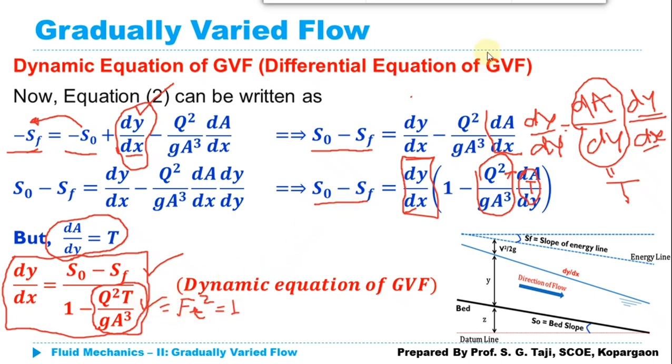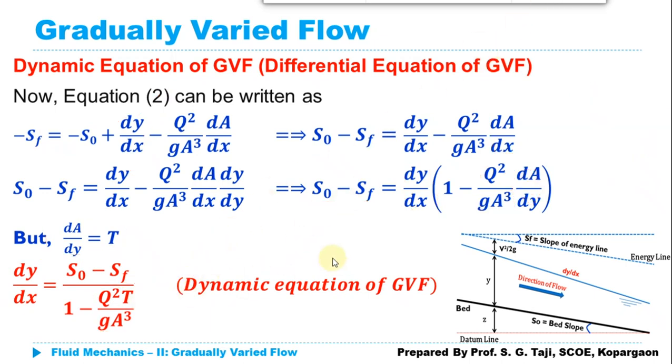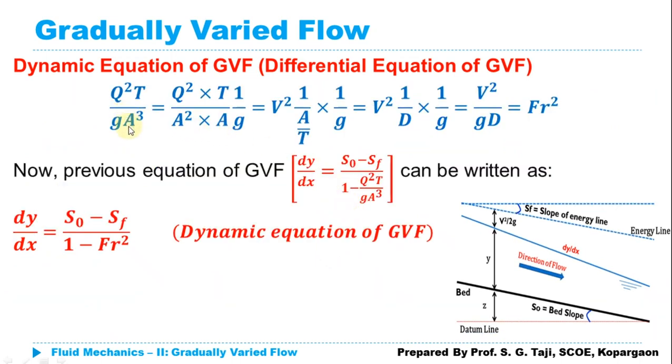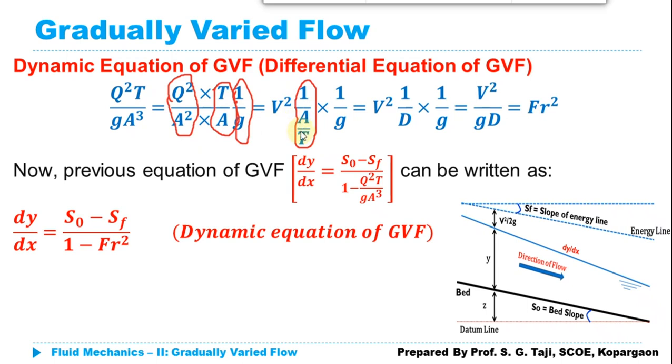So we will just see how this Q squared T upon g A cubed can be replaced with the Froude number. We will just revise our previous discussion here. This term Q squared upon g A cubed can be written as Q squared upon A squared, multiplied by T divided by A, multiplied by 1 upon g. So I can write this T upon A as 1 upon A upon T. So I am just doing some adjustment. This Q squared upon A squared can be replaced with V squared, 1 upon A divided by T. Now A upon T is the hydraulic depth, so I can replace it with D.